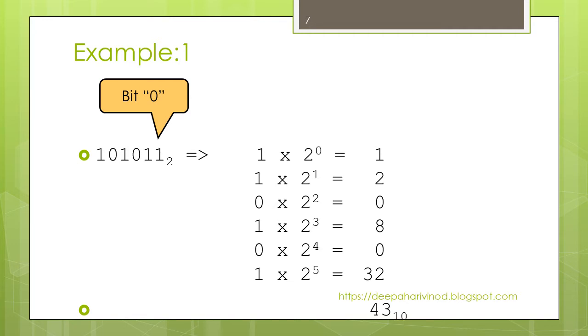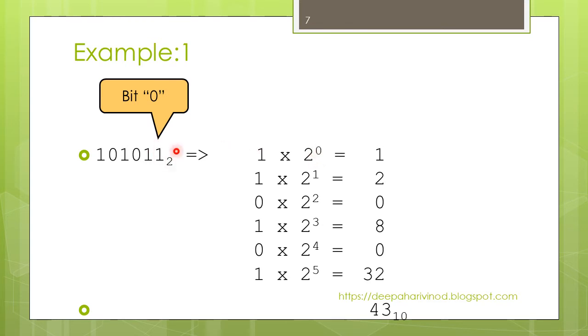So this is the binary number. We need to convert this into a decimal number. This is the 0th bit, first bit, second, third, fourth, fifth bit. Since I need to convert to a decimal number, I have to use the base of the given data. The base of the given data is binary, so use that base raised to the bit position. This is bit 0.